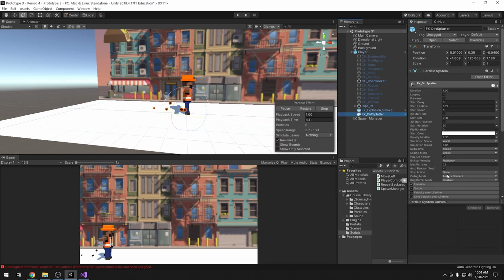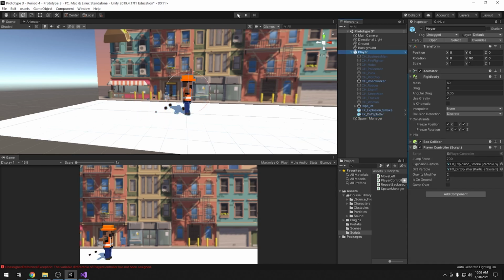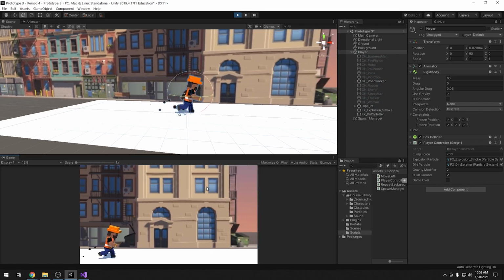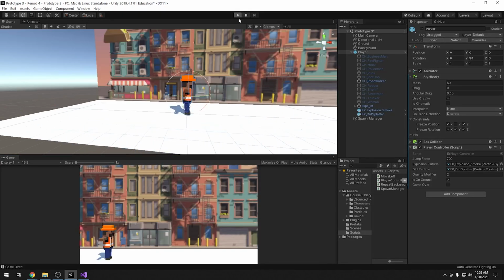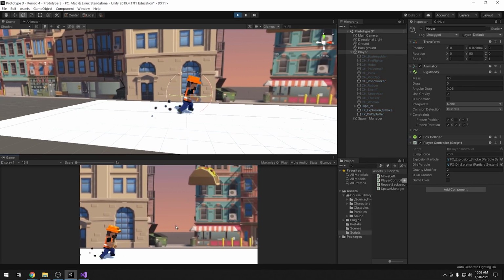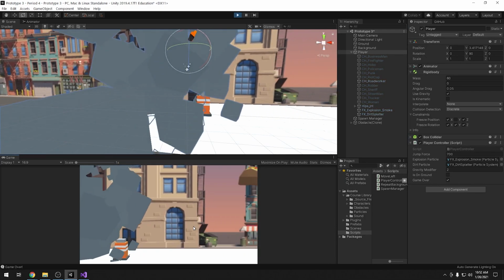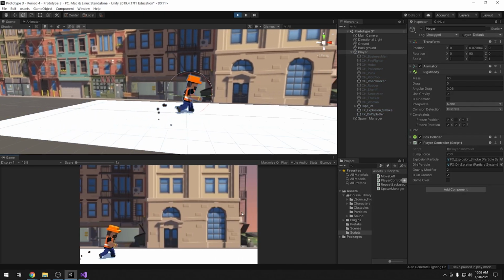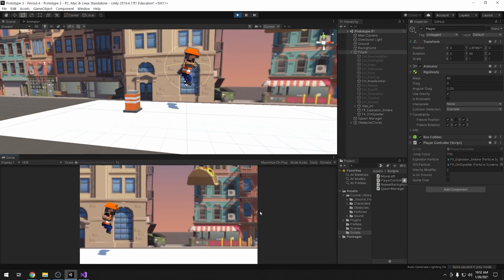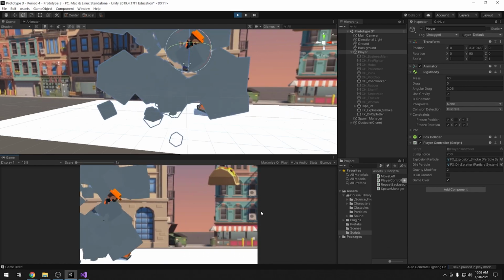The other thing I'm going to check to see, oh good, you can see our dirt's a little bit different than our other animation. We want it to play on awake because the player starts running right away. So now I think I have this set up. If I actually click on play, I should be able to stop the dirt every time I jump. So there you can see dirt running. When I'm running, dirt, dirt, dirt. And then when I jump, well, let me just pretend I actually am able to jump over these obstacles. When I jump, there it is, there is no dirt.